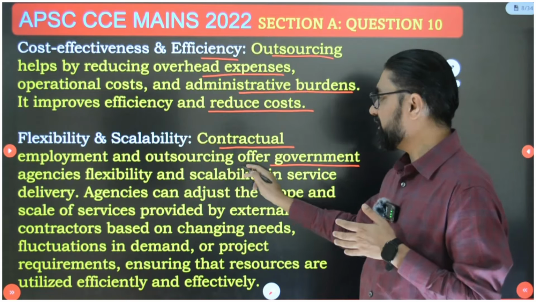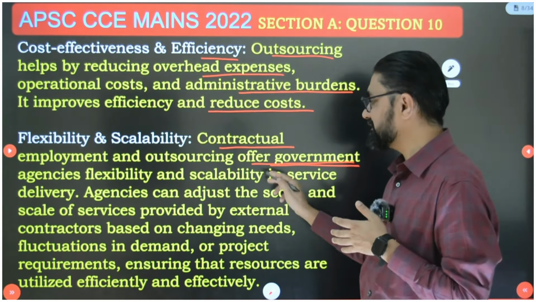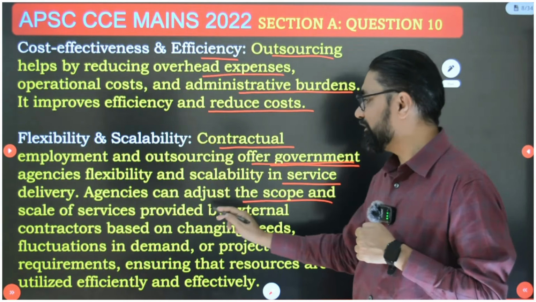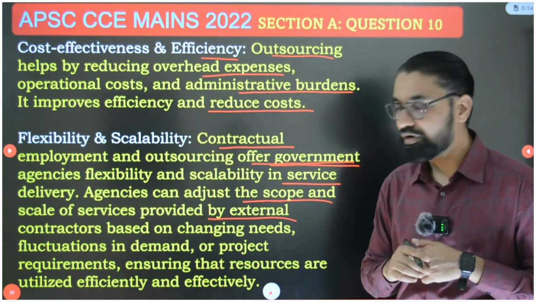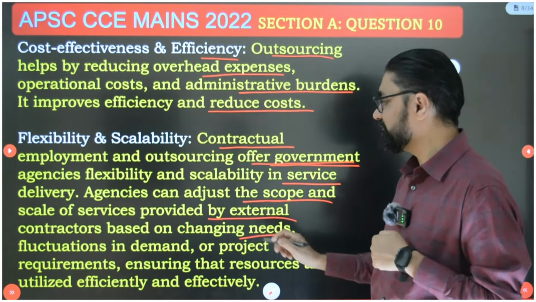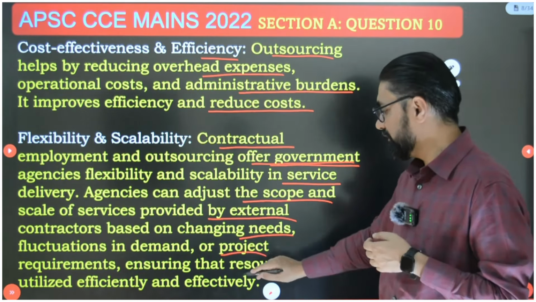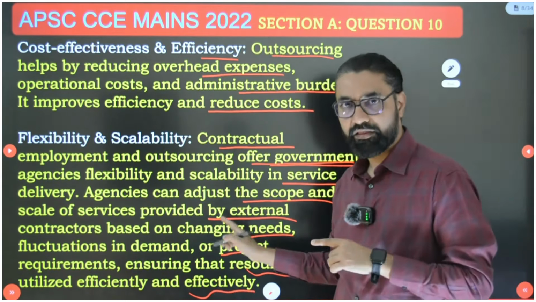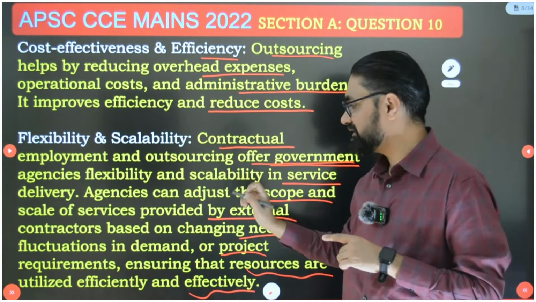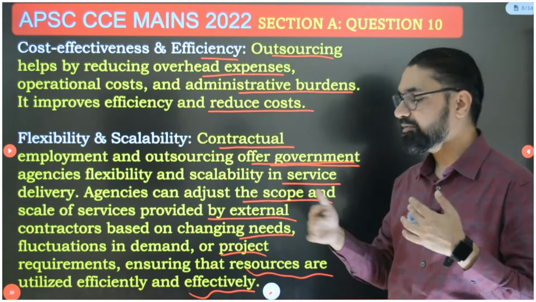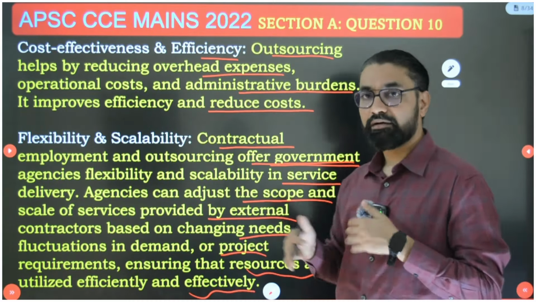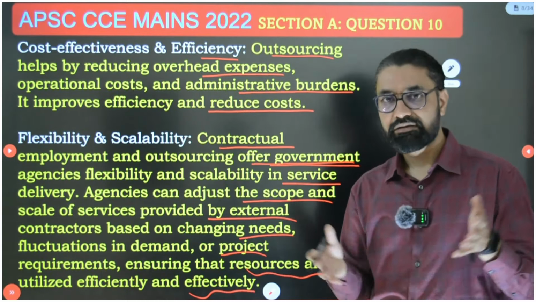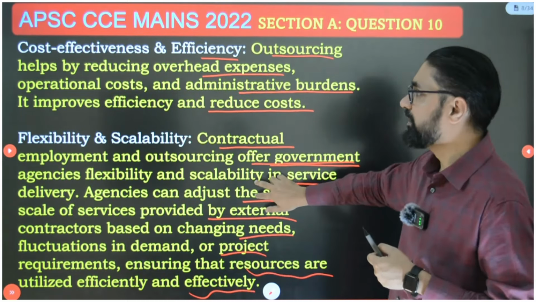So contractual employment and outsourcing offer government agencies flexibility and scalability in service delivery. So agencies can adjust the scope and scale of services provided by external contractors based on changing needs, fluctuation in demand or project requirement, ensuring that the resources are used efficiently and effectively. And because it allows flexibility and scalability, it leads to effectiveness, efficiency, and as per changing needs, okay, government can increase contract terms or reduce the contract terms. So this eventually also improves the work culture.